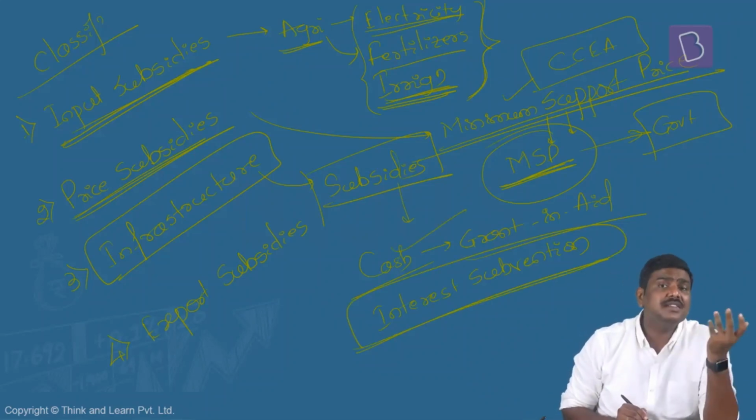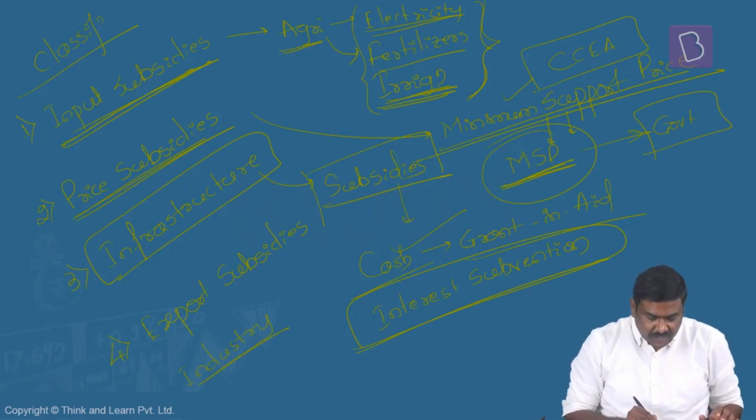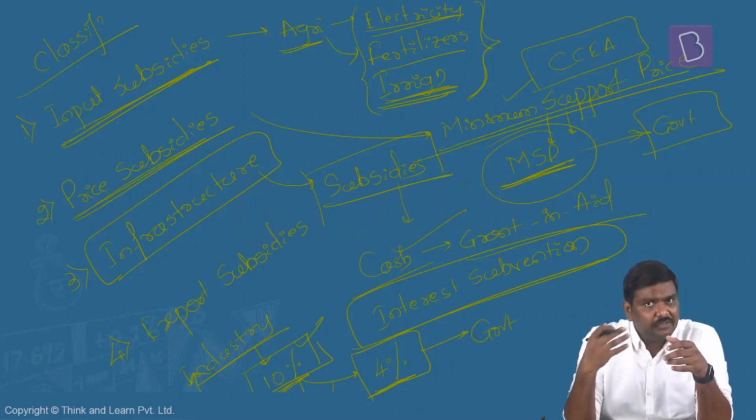Or it could go for interest subvention. What's the idea of interest subvention? Example here is, let's take a particular industry. Government wants to promote development of infrastructure. If the industry takes a loan from the bank and they have to pay, let's say, 10% rate of interest, I'm just saying an arbitrary number here. Government says the bank does not collect the full 10% interest from the borrower. Rather than the full 10%, government, let's say hypothetically, will provide 4% rate of interest, which essentially means what? Out of 10%, 4% interest burden will be borne by the government. The remaining 6% has to come from the industry borrower like this. So government might provide even the interest subvention for development of infrastructure.